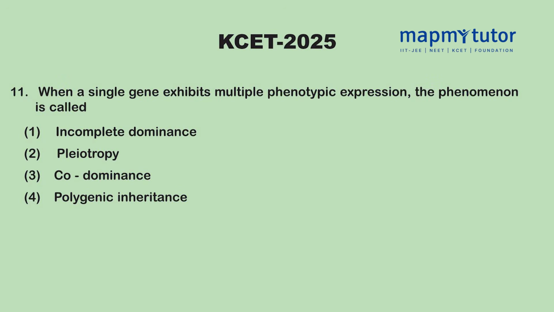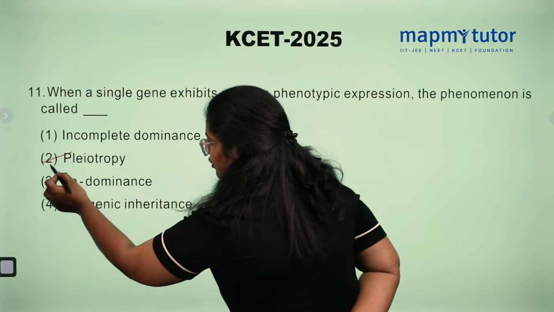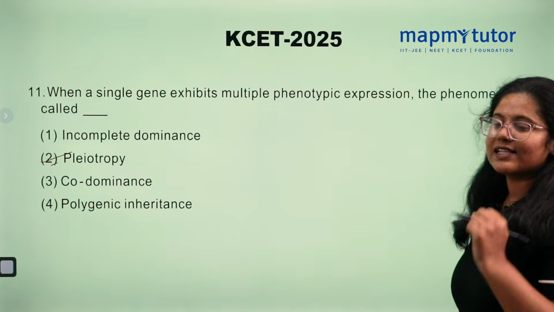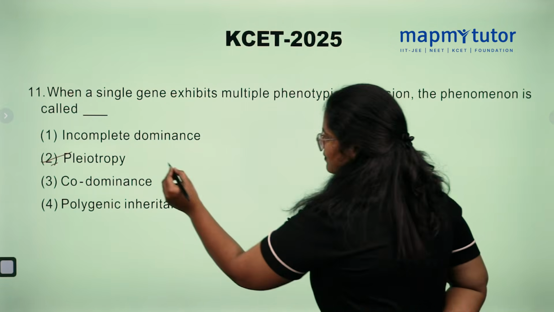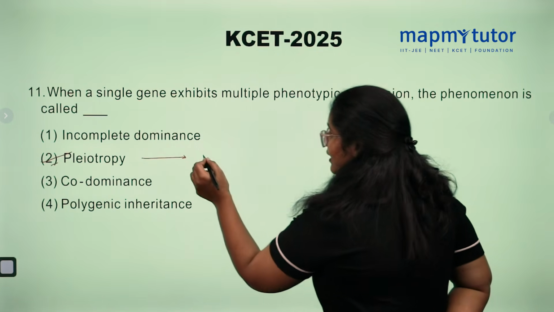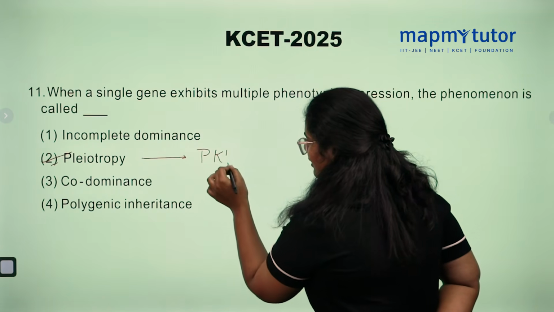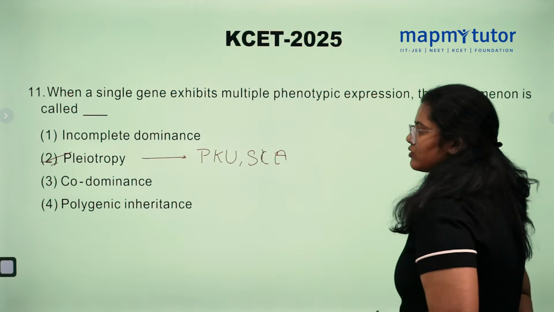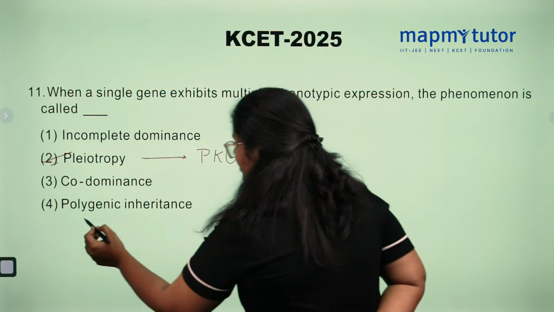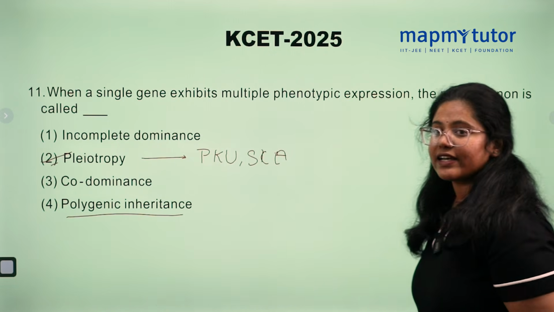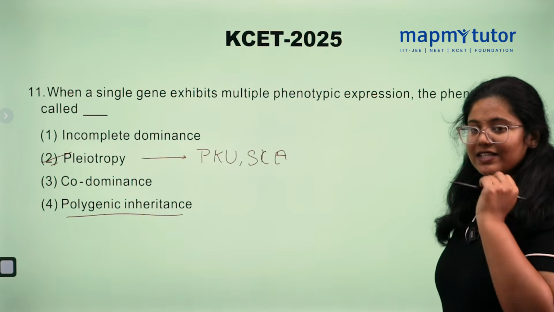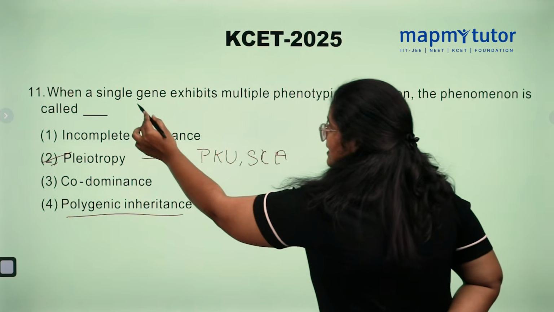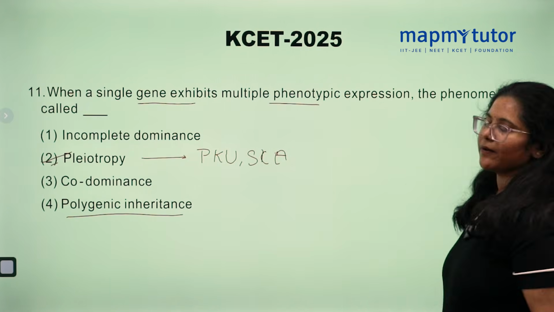When a single gene exhibits multiple phenotypic expressions, the phenomenon is called pleiotropy. The classic examples are phenylketonuria and sickle cell anemia. You might get confused with polygenic inheritance. Polygenic inheritance is many genes expressing one single trait, whereas in pleiotropy, a single gene exhibits multiple phenotypic expressions.